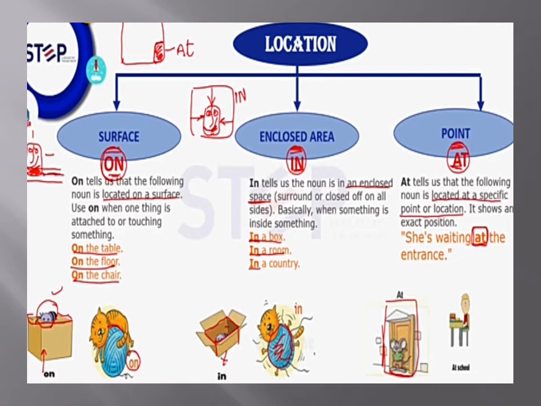As I have mentioned repeatedly, these three words can be used: on, in and at. On for the surface. In for an enclosed area, when a noun is in a boundary wall, inside a building, then we will use the preposition in. And the last one, as I mentioned in detail in my previous slide, point: at can be used for a specific, particular point. Next.